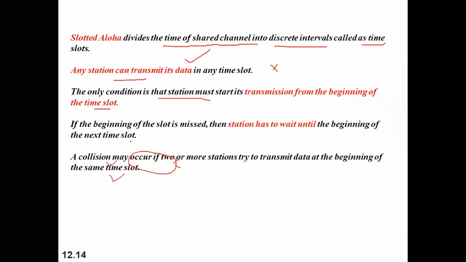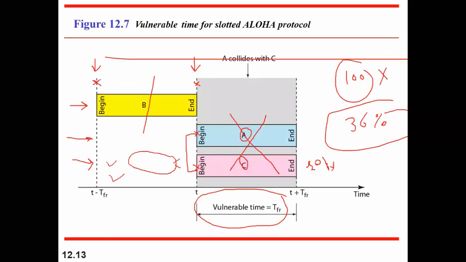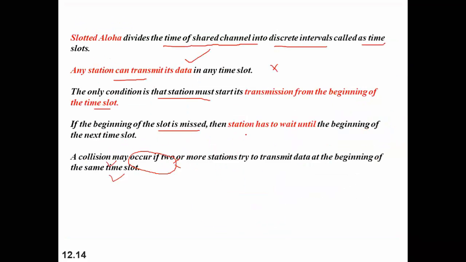So we will see the next point, that is, if the beginning of the time slot is missed. Here you can see station B and station A have missed the beginning of the time slot. That's why they are not able to send in the middle, and then they opt for the next discrete time slot, and unfortunately these 2 stations started at the same time, and this led to a collision, right? So that's why it is saying that if the beginning of the slot is missed, then the station has to wait until the beginning of the next time slot.